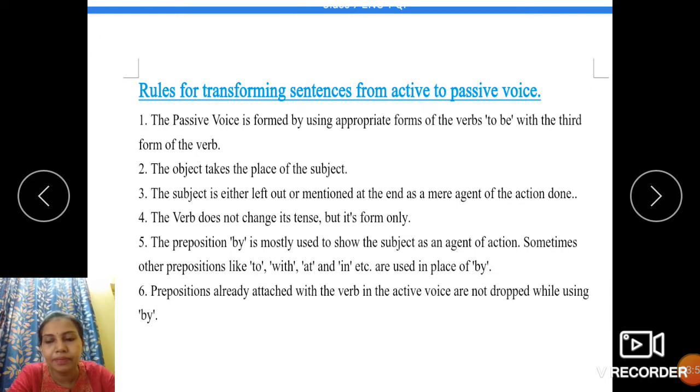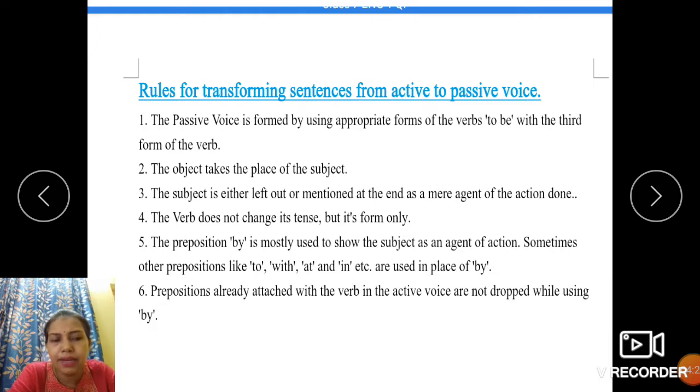For example, do not look down upon the poor. Children, here look down, if you notice, is a phrasal verb. We cannot remove the preposition down when we use by with the verb look. The down needs to be used because this is a phrasal verb.